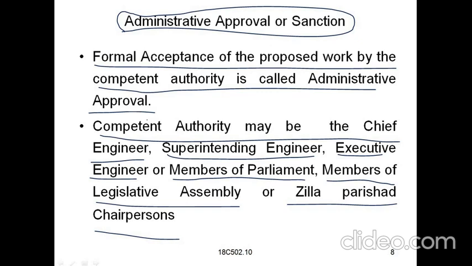And executive engineers, or members of parliament in rare cases if the engineering department stream is not there, for special recommendation or special concession or any other urgent recommendations which should be done immediately, the members of parliament or members of legislative assembly, MLAs, will be the authorities. Next, Zilla Parishad chairpersons can also give administrative approval. In these cases, the MPs, MLAs and ZP chairpersons will give it with special priority.